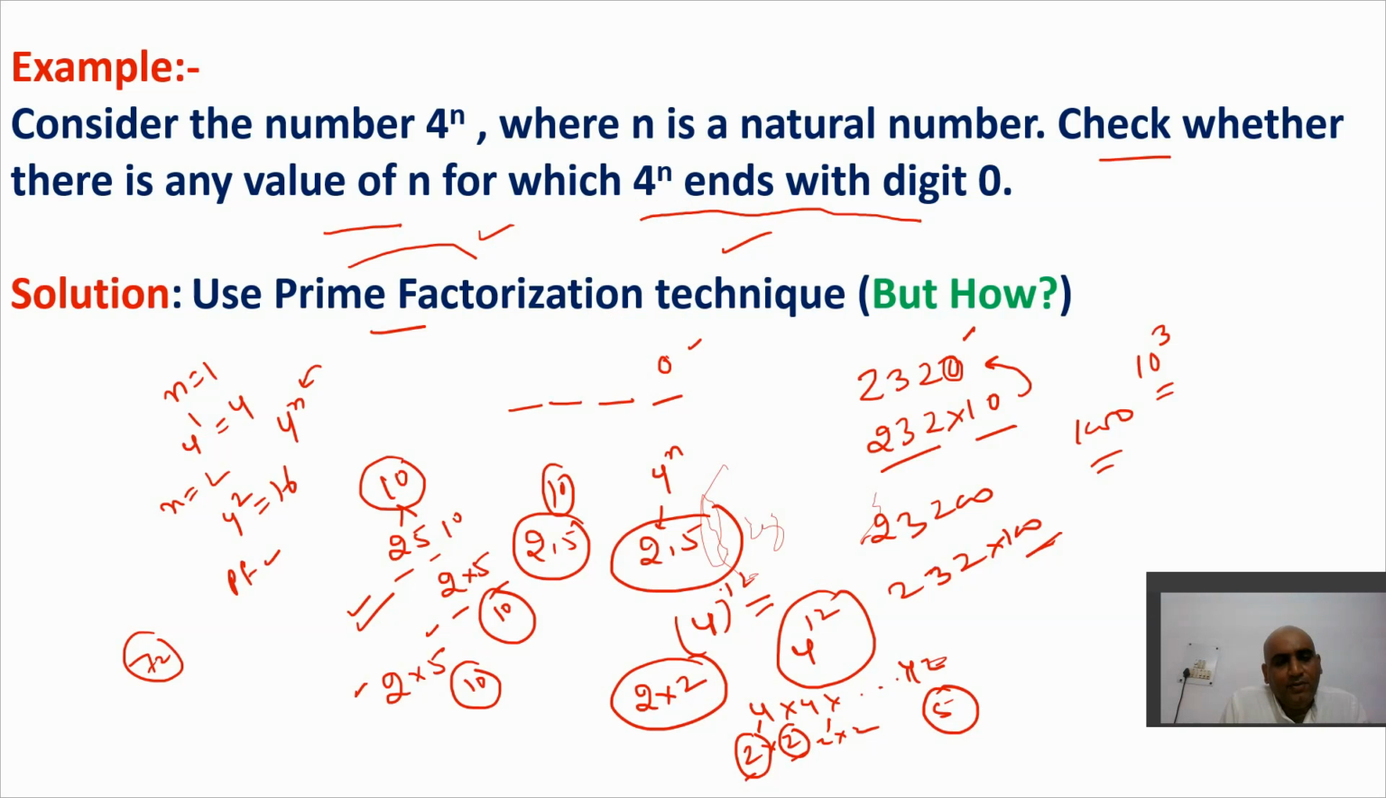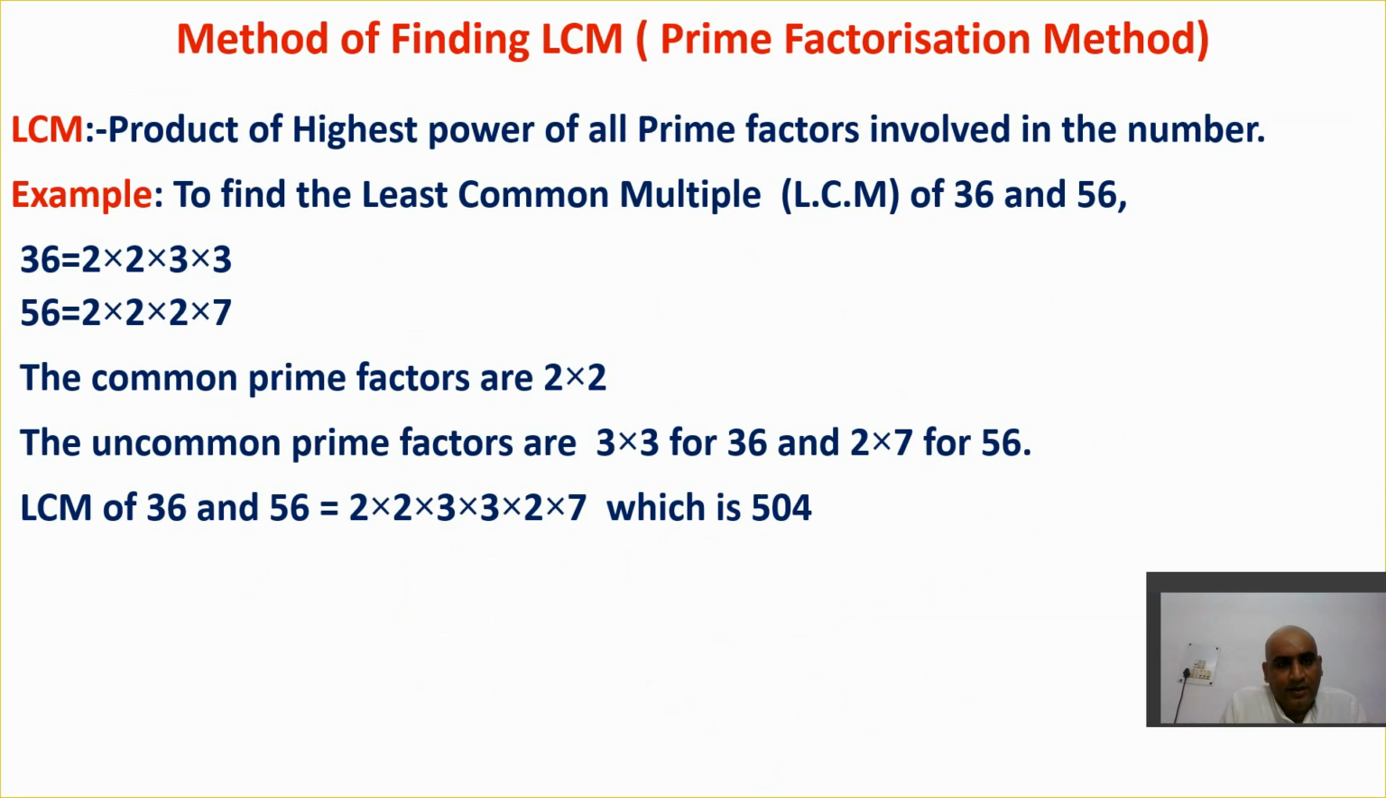So next we'll use this concept of prime factorization further. We are using this prime factorization in finding the LCM or the HCF. Now how do we find it? See here, this is the product of the highest power of all the prime factors involved in the numbers. See, we need to find the LCM here.